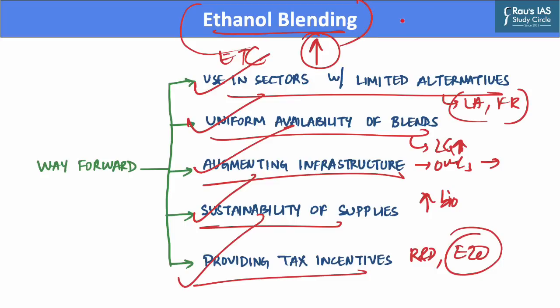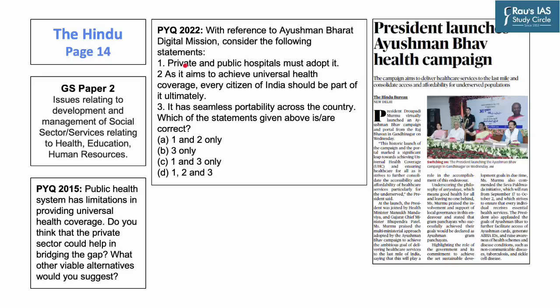Hence, this was all for today's discussion on ethanol blending. Now moving on to the next article of the day, which appeared on page 14 of today's Hindu newspaper. Now the President of India virtually launched the Ayushman Bhav health campaign and its portal on Wednesday.